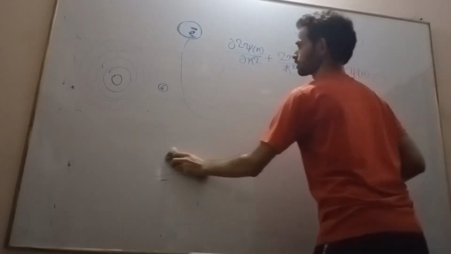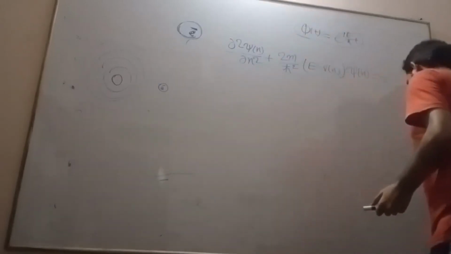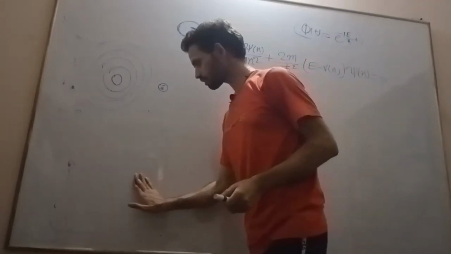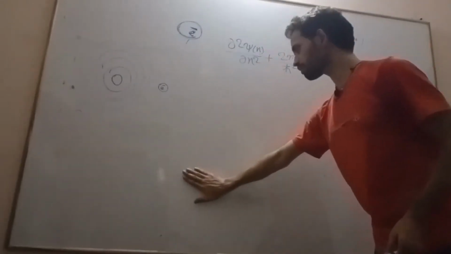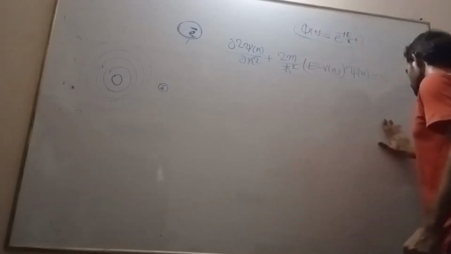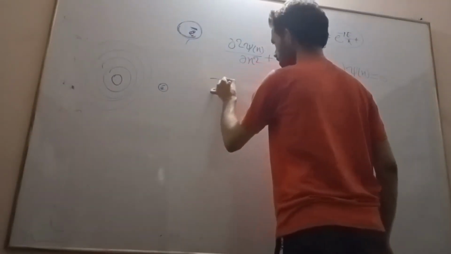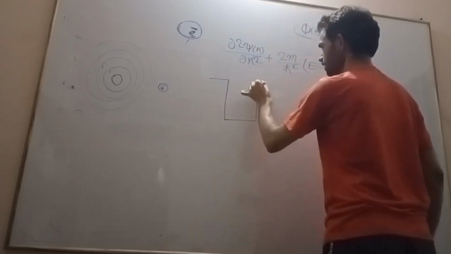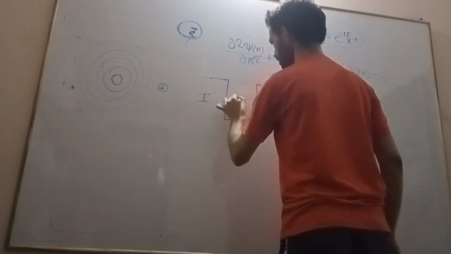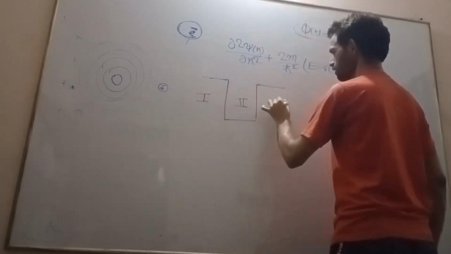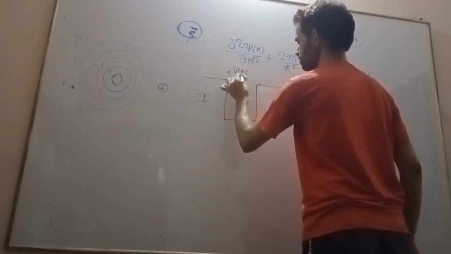For that we will take one example with some boundary conditions, where the particle is existing in a finite potential well. Let us say this is my finite potential well. This is the first region, the second region, and this is the third region. This is my potential function.